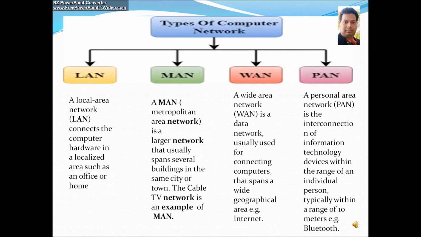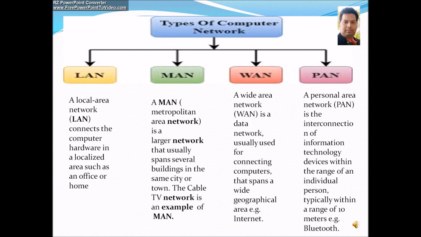Then second is MAN, metropolitan area network. It is a little larger network that usually spans several buildings in the same city or town. The cable TV network is an example of a metropolitan area network. The third is WAN, wide area network. A wide area network is a data network usually used for connecting computers that spans a wide geographical area. Example, internet. Internet is the largest network, and internet is the example of WAN.